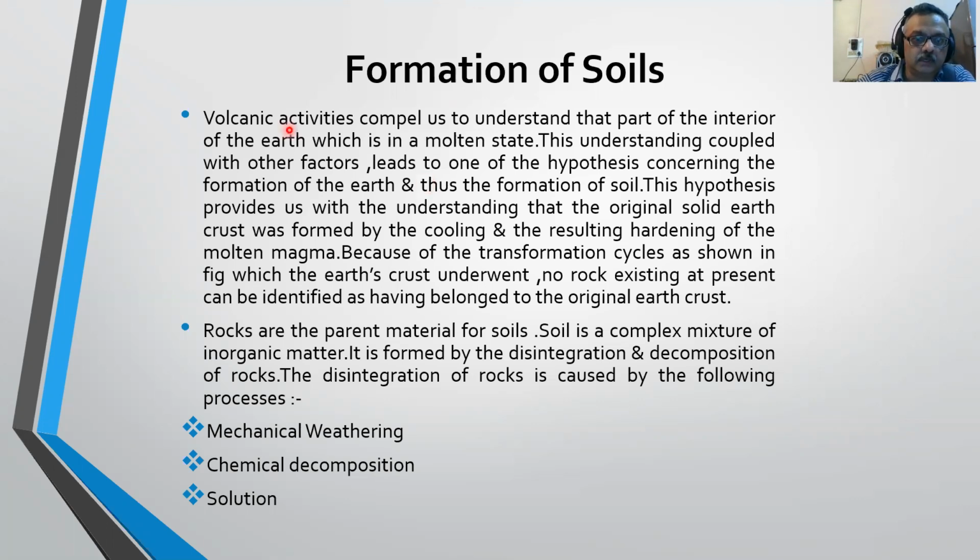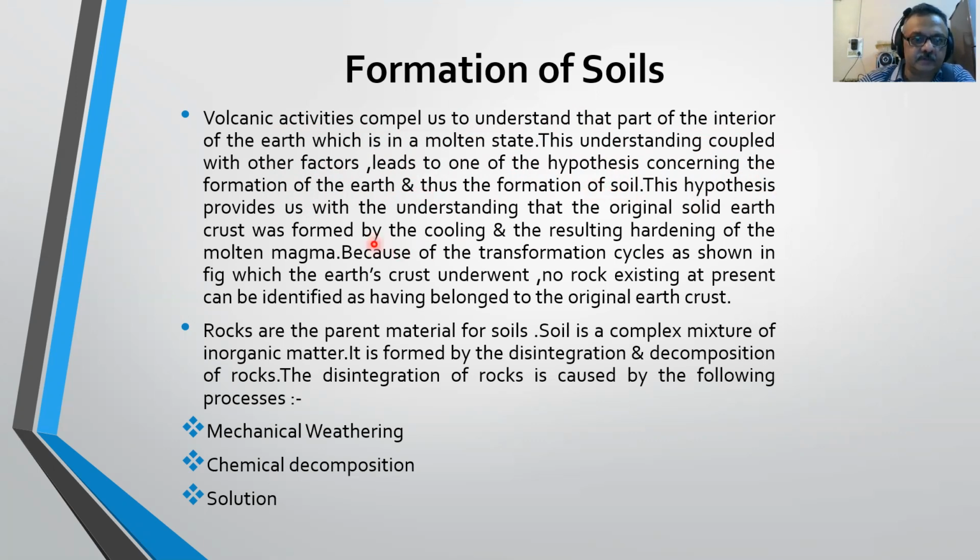So volcanic activities compel us to understand that part of the interior of the earth which is in a molten state. This understanding, coupled with other factors, leads to one of the hypotheses concerning the formation of the earth and thus the formation of soil.